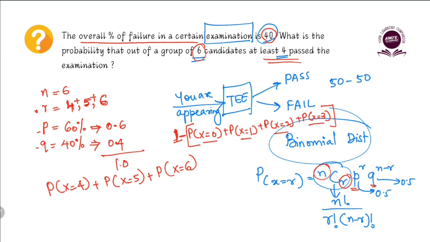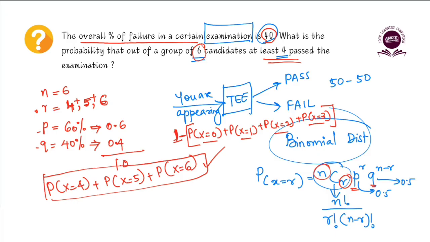Why 1 minus? Because the maximum probability of any particular event can only be 1. It cannot exceed 1. That is why. So these are two ways in which you can find the probability. Since the first one involves the least number of calculations, let us pick this. Here we have to do one more set of calculations, so we are not going with this, we'll go with the first so that our job becomes easy.